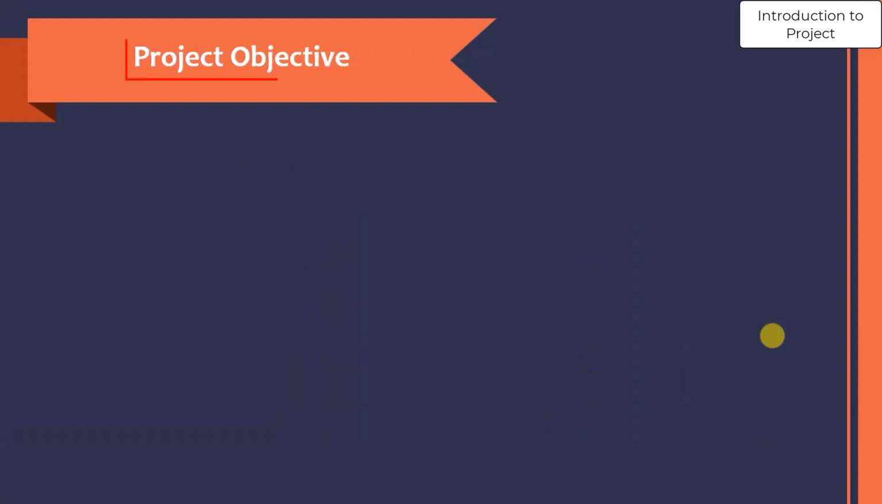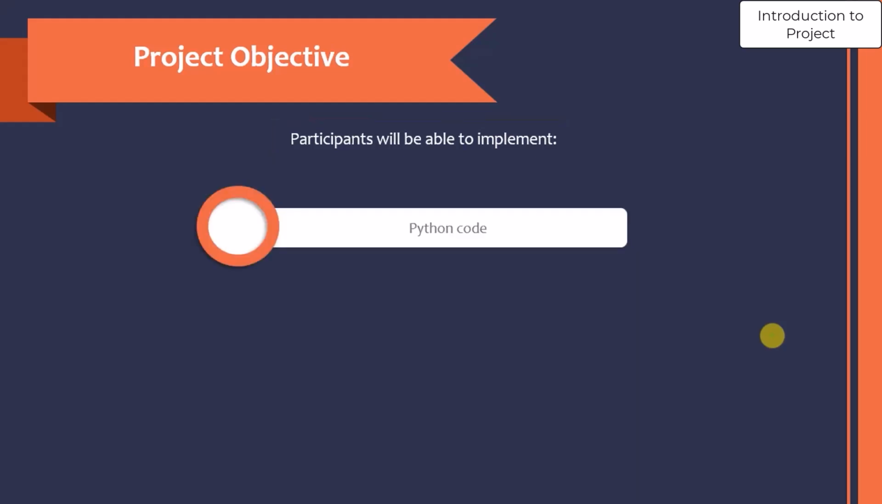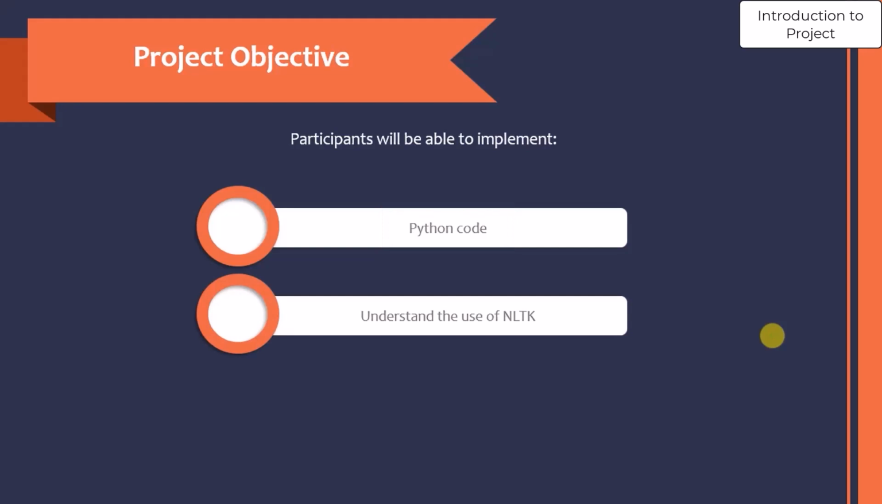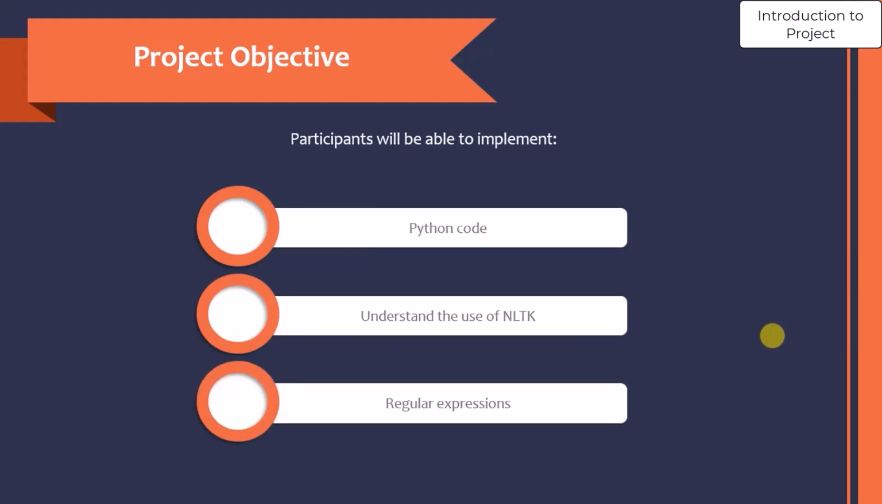Now, what is the project objective? The objective of the project is that the participant will be able to implement the Python code. The participant will understand the use of NLTK, and the participant will understand the use of regular expression.